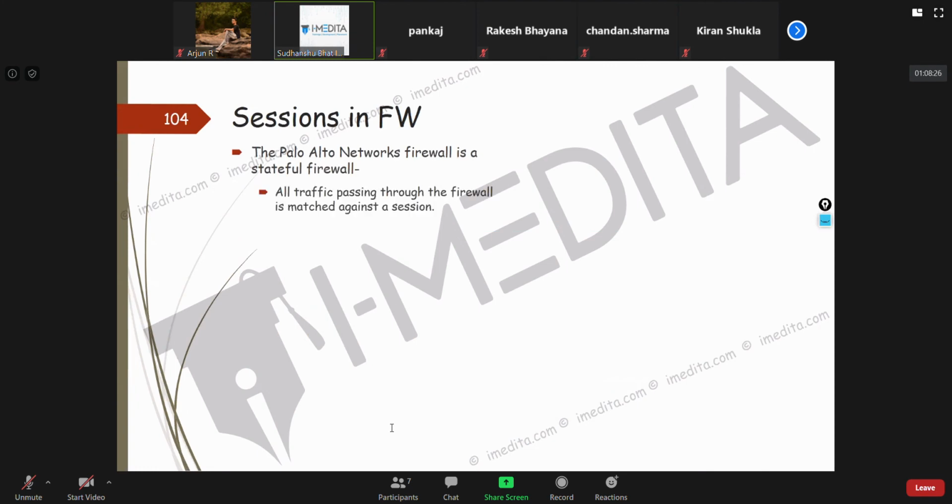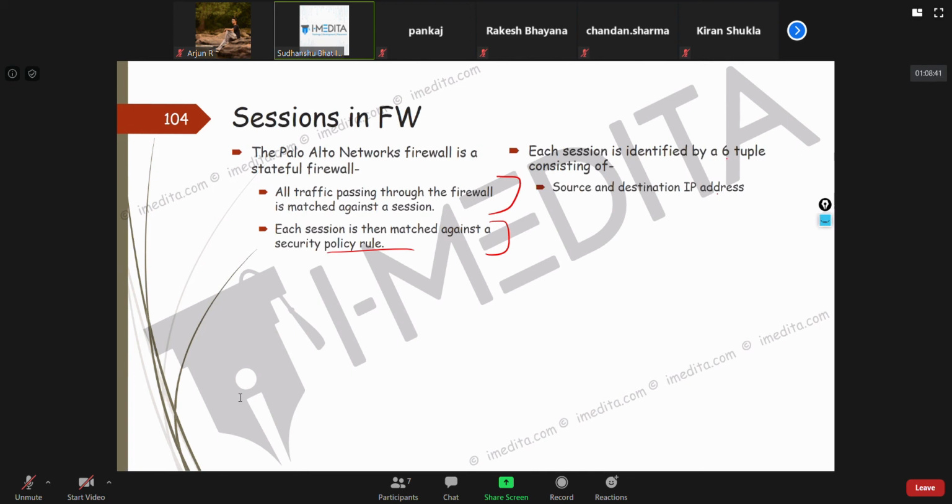Like I told you, Palo Alto Networks is a stateful firewall. All traffic is matched against a session. Each session is then matched against a security policy rule. Any session can consist of 6 things, 6 tuples: source address, destination address, source and destination port number, protocol number, and source security zone, which we saw in the show session all command.